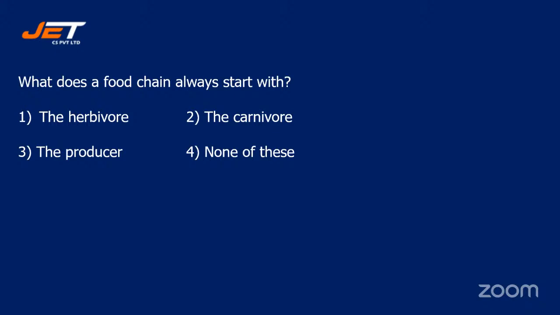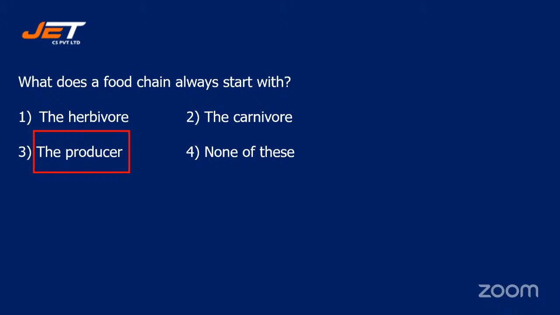First question: what does a food chain always start with? Your options are number one, the herbivore; number two, the carnivore; number three, the producer; or number four, none of these. The correct answer is option three, the producer.